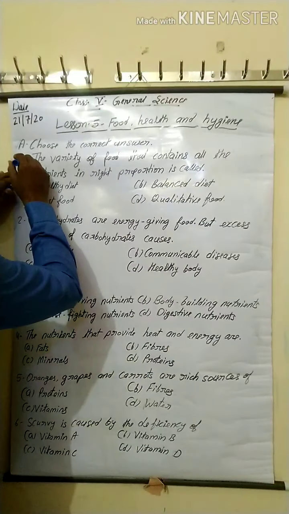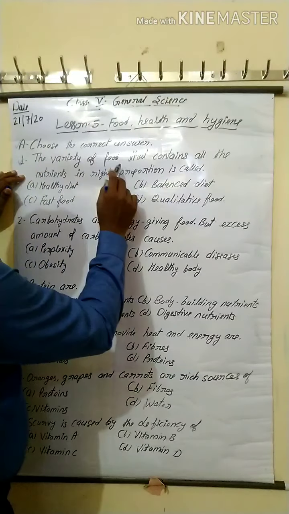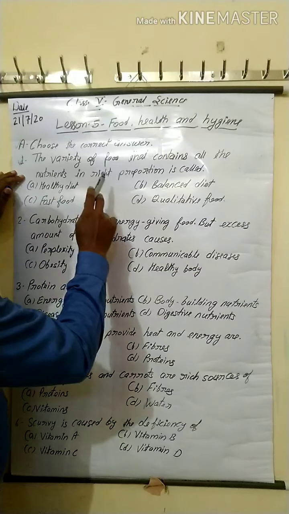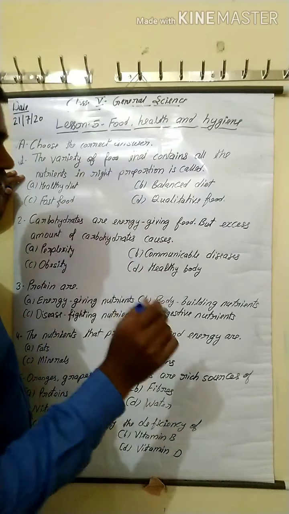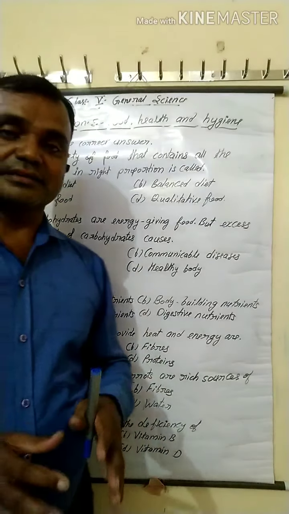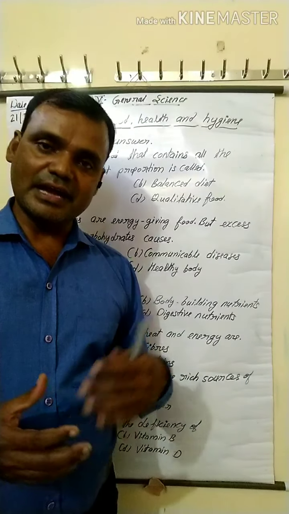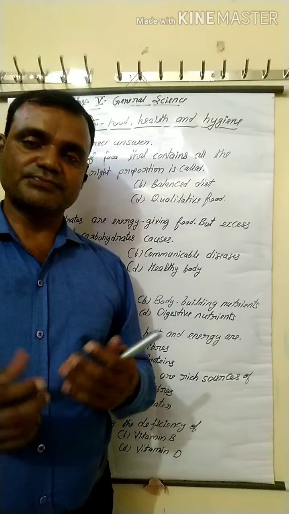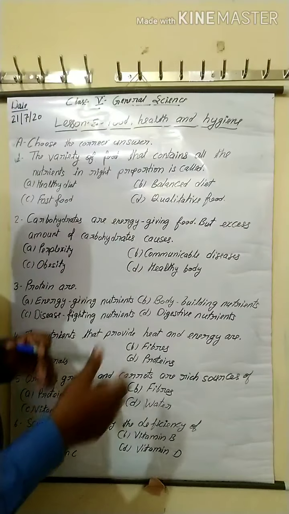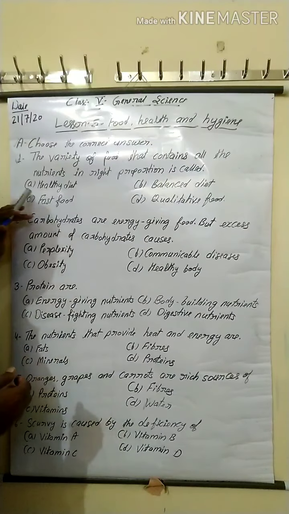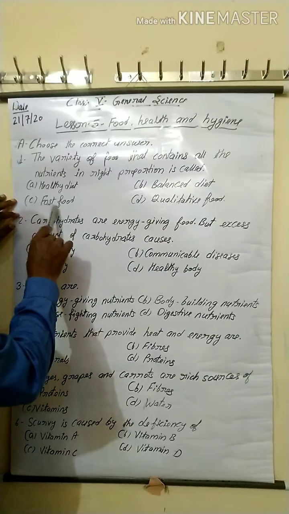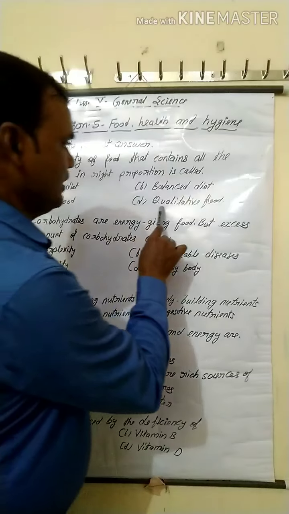First, the variety of food that contains all the nutrients in right proportion, in right amount, is called. You know that any diet that contains all nutrients, proteins, carbohydrates, fats, vitamins, minerals, roughage, is called: option A healthy food, B balanced diet, C fast food, D qualitative food.